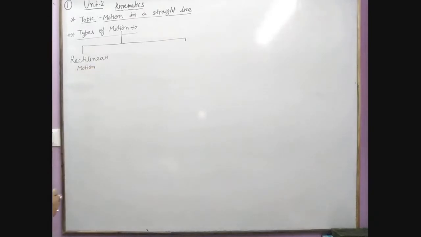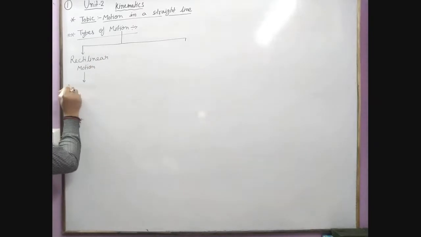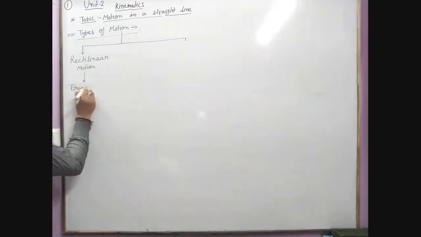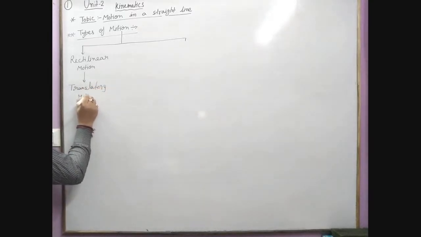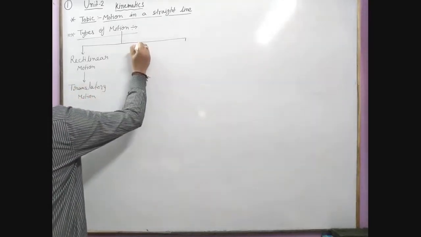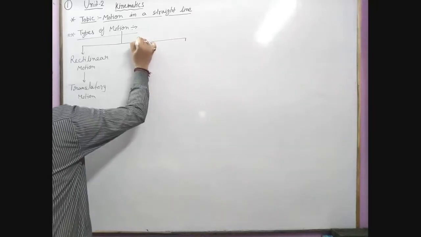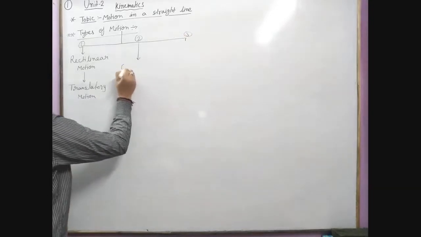It is also called translatory motion. When the motion is said to be rectilinear or straight line or linear motion, another is translatory or straight line motion. Next we have, second, circular motion.